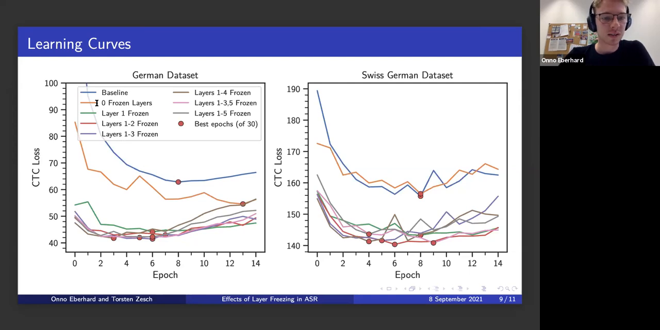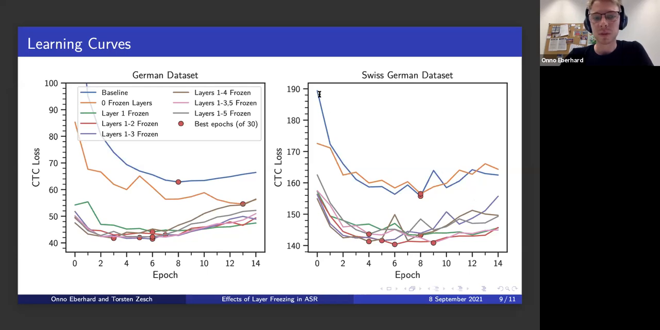The 0 frozen layers in yellow is this one here, and it's a bit better for German than the baseline, but it's still not very good. And then all of the experiments where we freeze any number of layers, they look actually very, very similar. And maybe which one is better, which one is worse, it looks like sometimes it's more noise than signal, what we observed there.